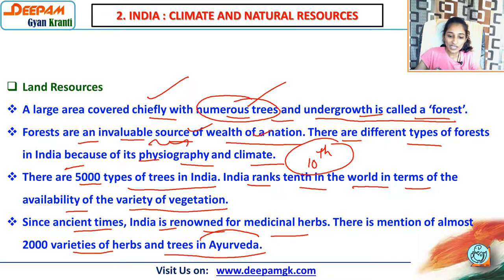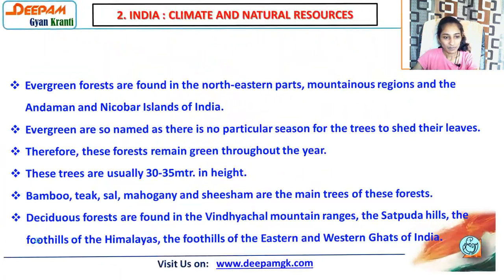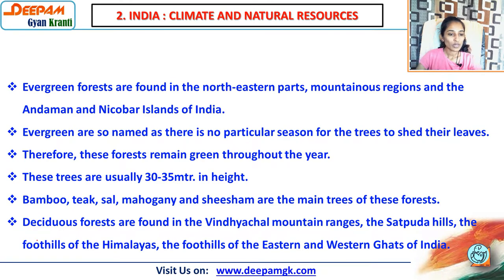Okay, and as far as Ayurveda is concerned, that is a very old book from which we get the information about the herbs and shrubs and all that. So more than 2,000 varieties were written over there at that time. Now the types of forest. Evergreen forests are found in the northeastern parts, mountainous regions and the Andaman and Nicobar Islands of India.